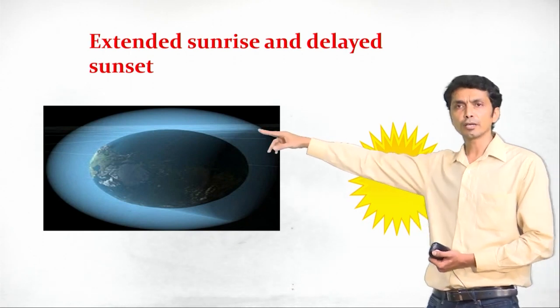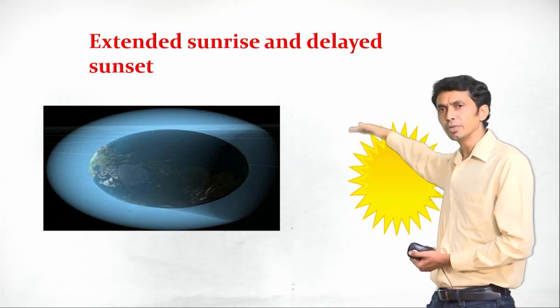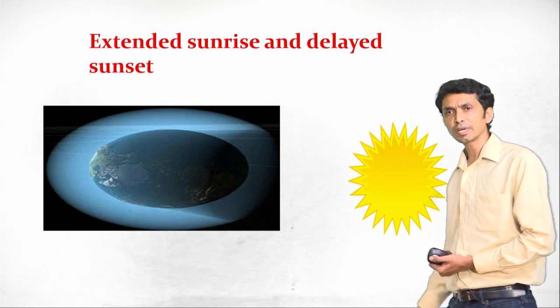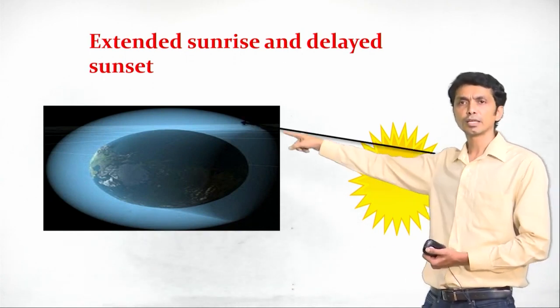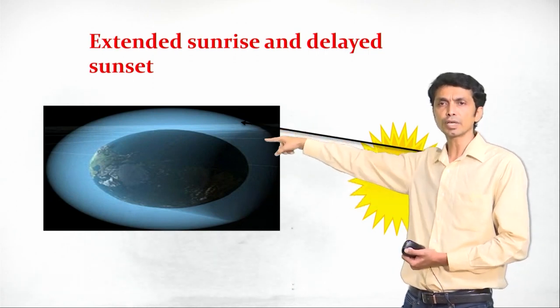Let us say our observer is at this point, so the sun is below the horizon for him and should not be visible to him. But let us see whether the sun is visible or not. See the ray of light, it comes here. What is this? This is the earth's atmosphere, air.